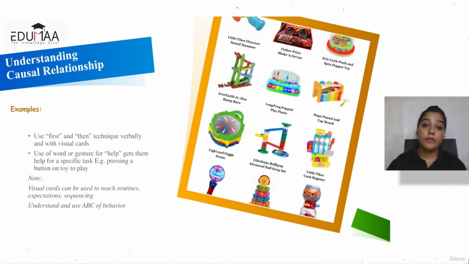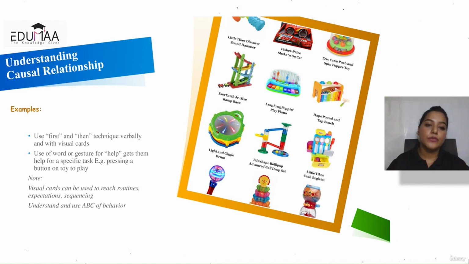This leads to this, and sequencing. This leads to this way of doing things. There's a process, there are steps involved in that. So you can teach them. So these are the causal relations. This step leads to this step leads to this step. So just start with maybe 2 steps, 1 step. Just start from wherever your child is and gradually increase their level of understanding, helping them understand that causal relationship.